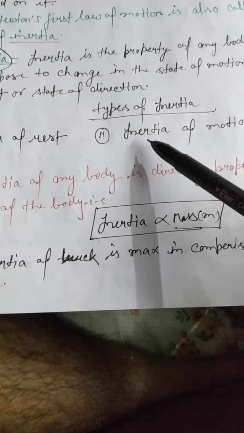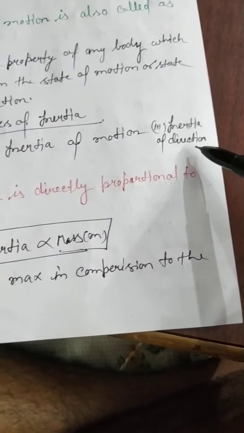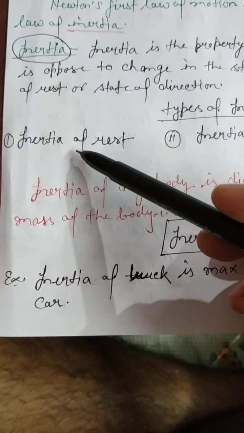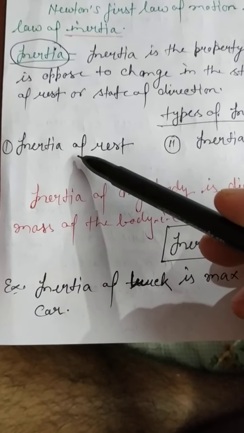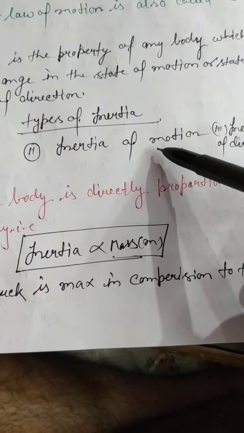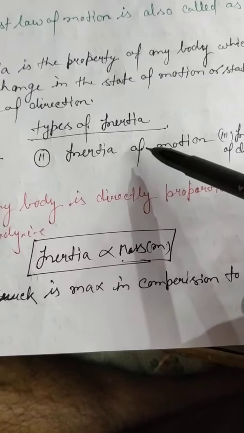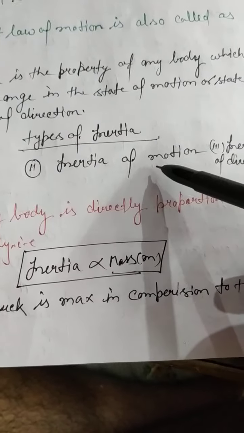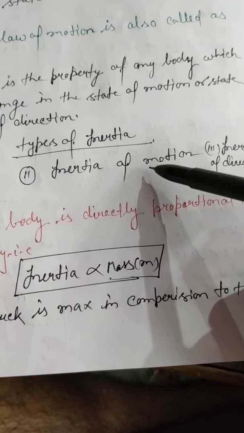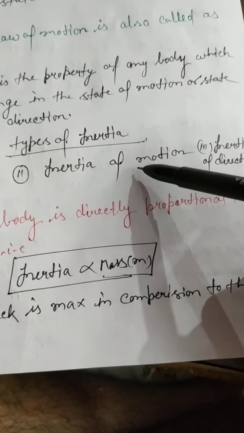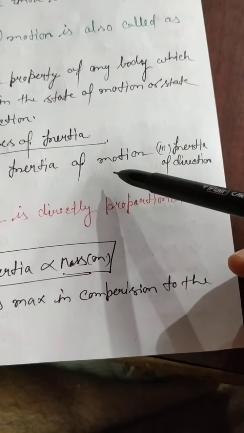Types of inertia. There are three types of inertia: first, inertia of rest; second, inertia of motion; and third, inertia of direction. If any body is in a rest position, it always maintains its rest position in the absence of any external force. That is inertia of rest. Second is inertia of motion. If any body is in motion, it always maintains its motion in the absence of any external force.